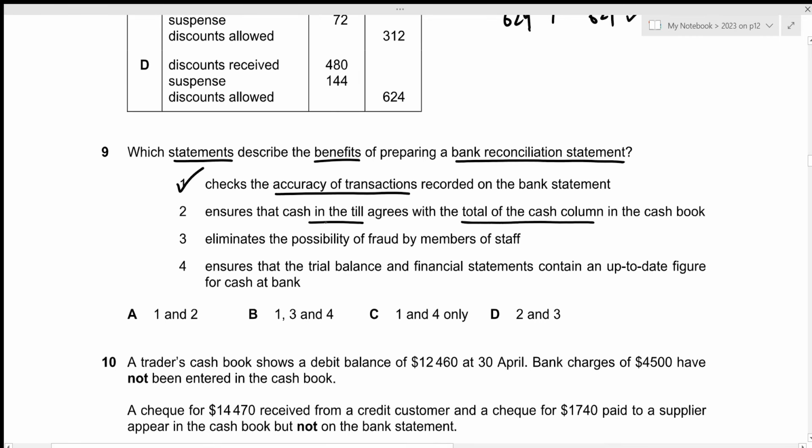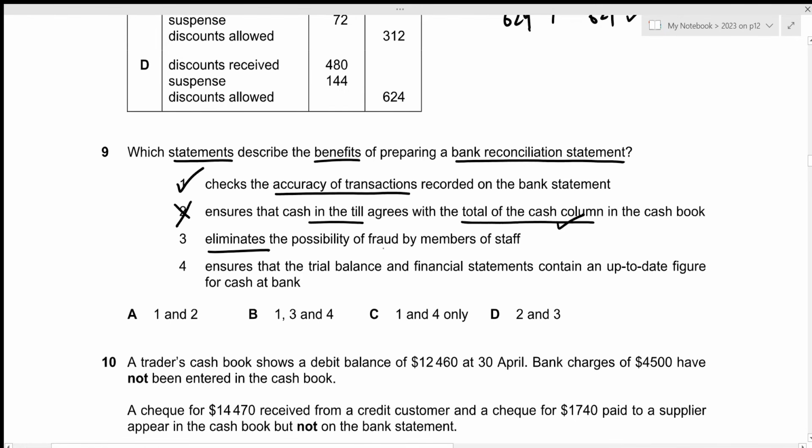Okay, so cash in the till is just the cash in hand for the business, right? And we're talking about the total of the cash column in the cash book, but it does not mention the bank statement at all, which is why this is incorrect, because the bank reconciliation statement just reconciles the bank balance as per the bank statement and the total of the cash column in the cash book, right? So option 2 is incorrect.